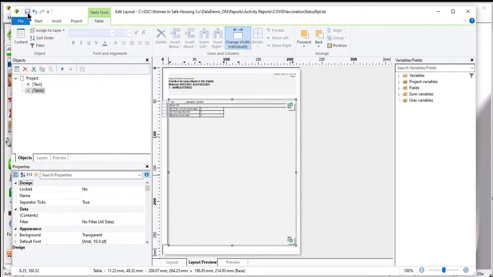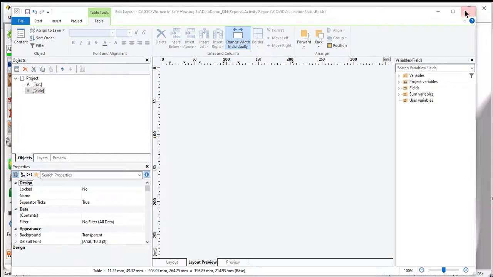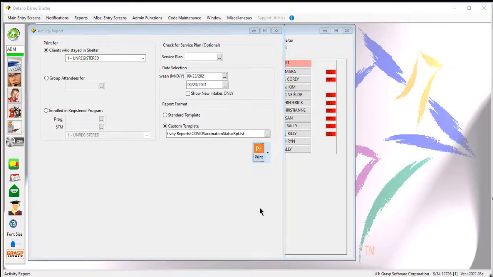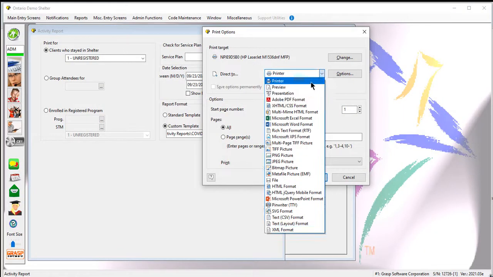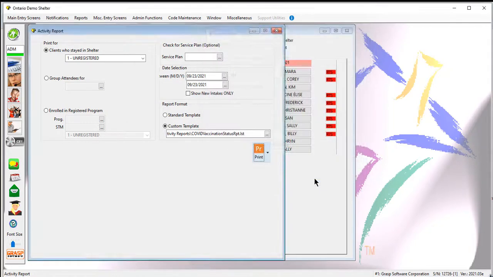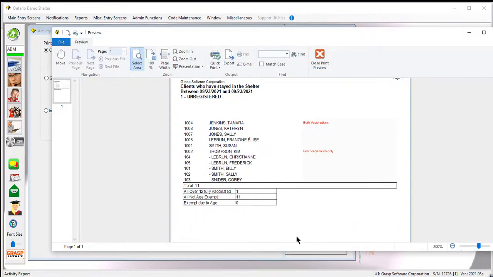Okay, so just really quickly, I didn't make it too pretty or anything, but if I save my design, which I did up here, and then exit out, now if I print that same report and preview it, you can see here that I've got one that's over 12 and fully vaccinated, and because these aren't filled in, all the other ones are just showing as not age exempt.